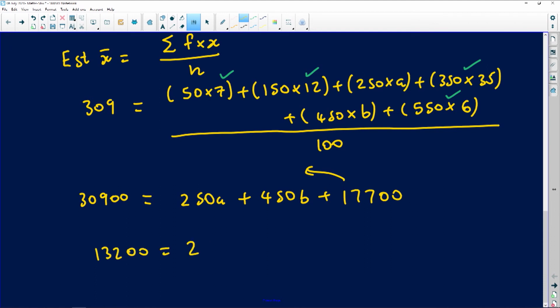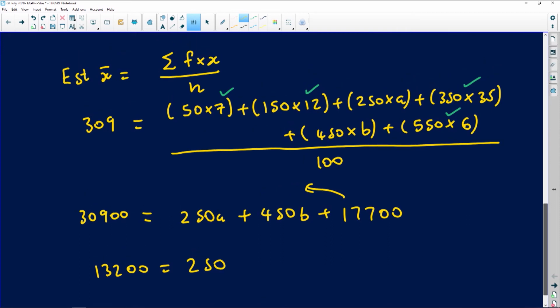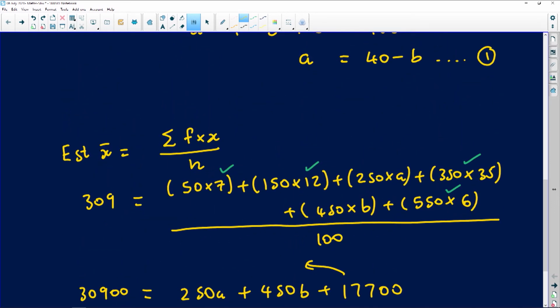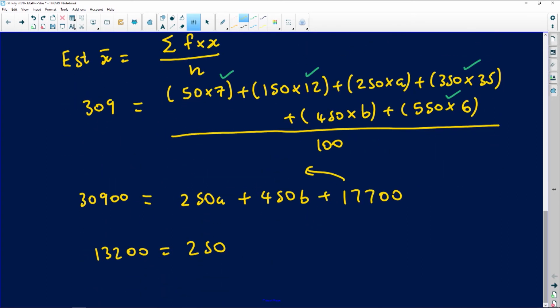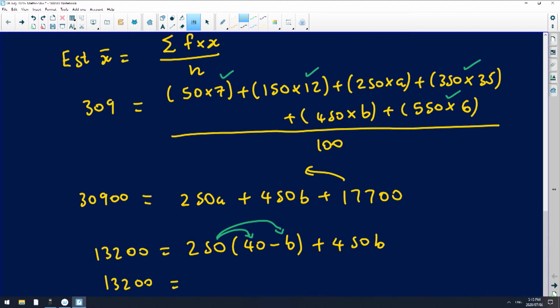13200 equals 250. So for A, I'm going to replace A with equation 1. Remember from equation 1, A is 40 minus B. So I'm going to write my A as 40 minus B. This must be added with 450B, right? And then you just simplify this by making B the subject of the formula. So we're going to come in here, and we're also going to come in here by multiplication. We are going to end up with 13200 equals 250 multiplied by 40.